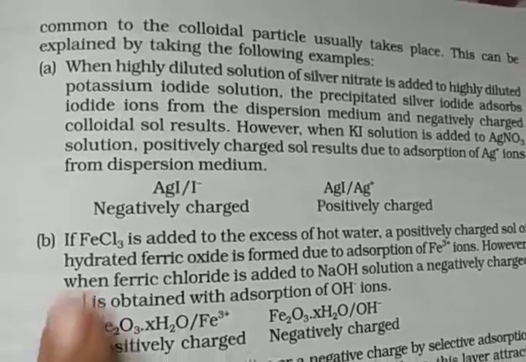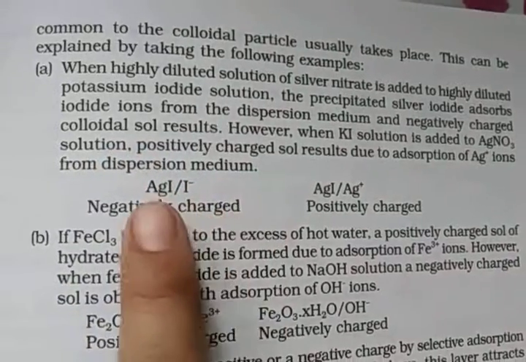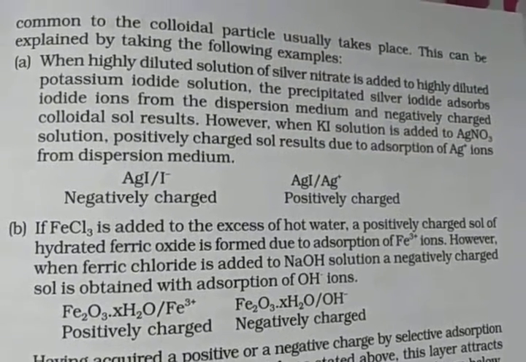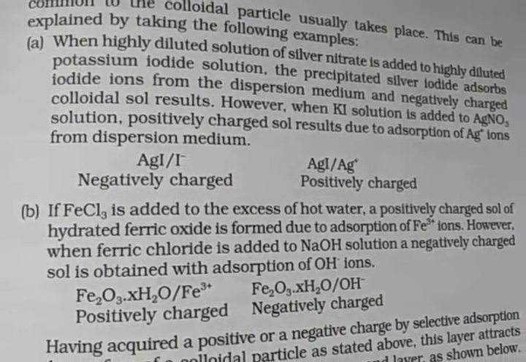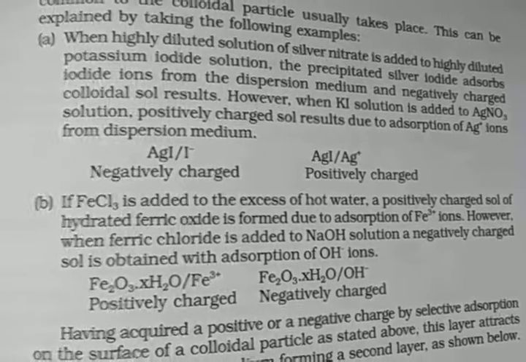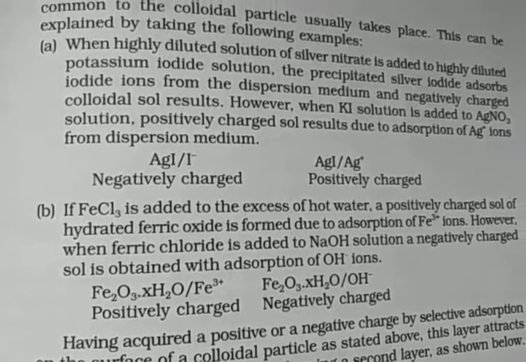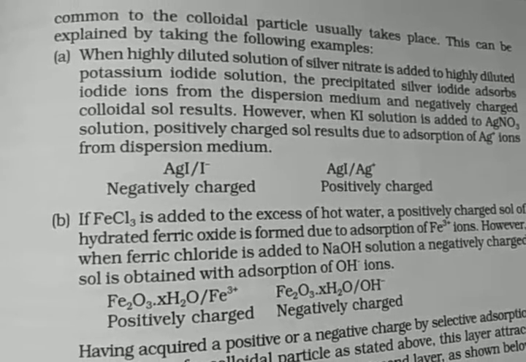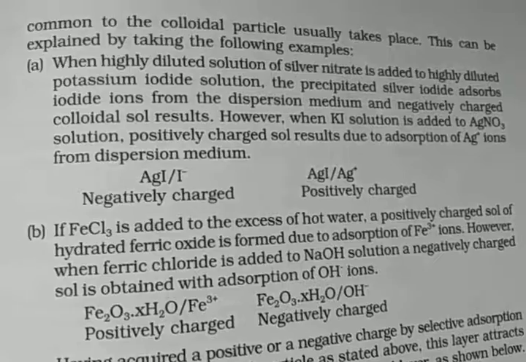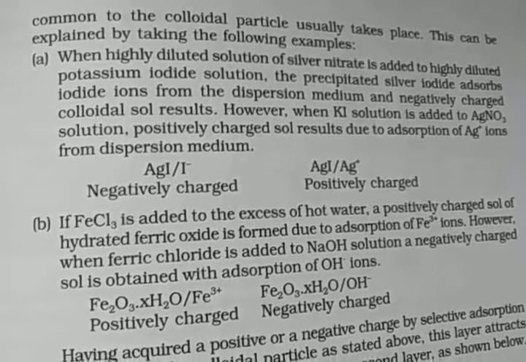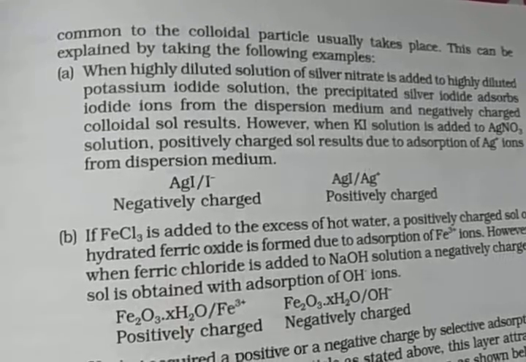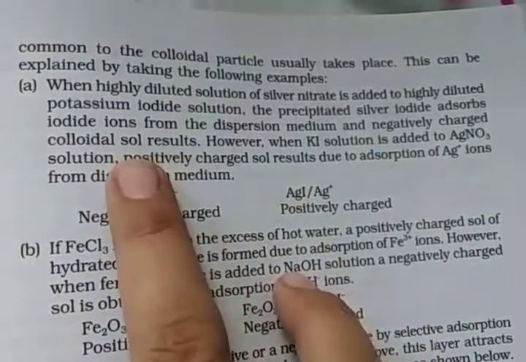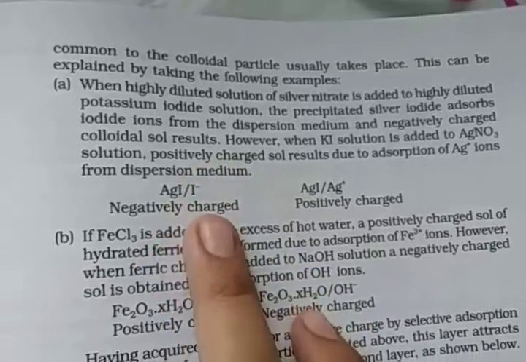First, when a highly diluted solution of silver nitrate, AgNO3, is added to highly diluted potassium iodide, KI, the precipitated silver iodide absorbs iodide ions from the dispersion medium, and a negatively charged colloidal sol results.